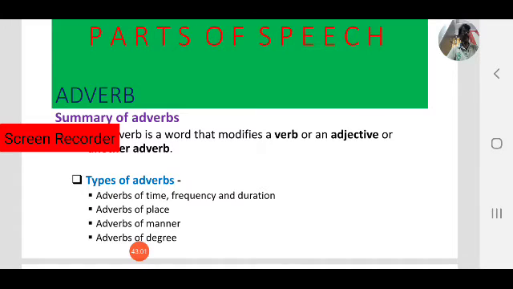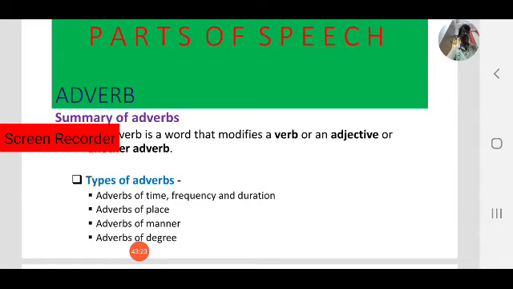Okay, we started our journey with parts of speech 4 days ago. So this is the 5th session, the 5th class in our journey. In our journey, we have focused on 5 parts of speech. Just for review, what is parts of speech?